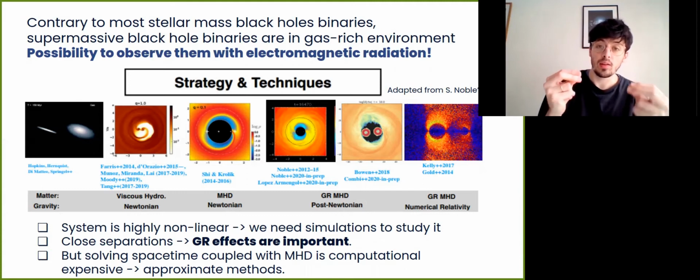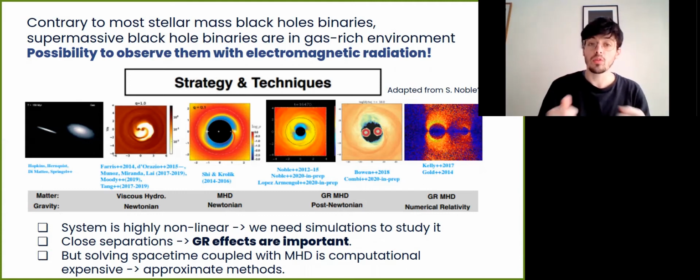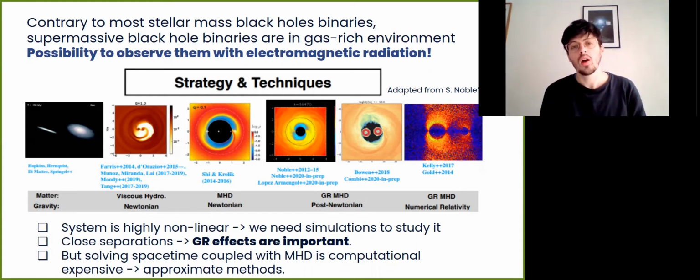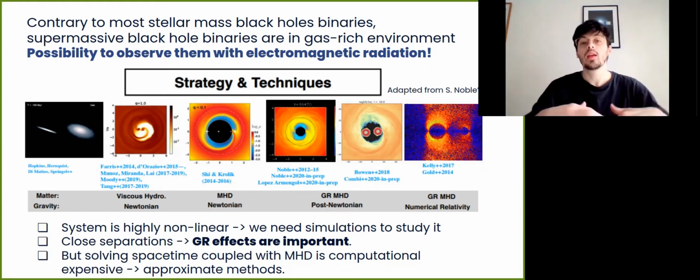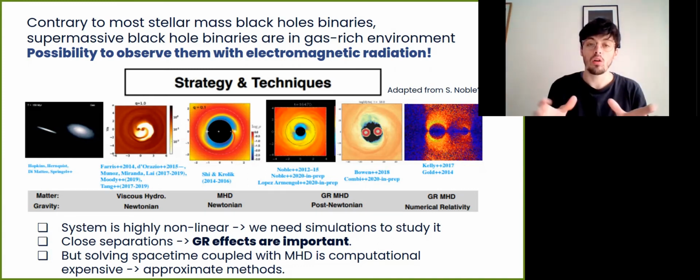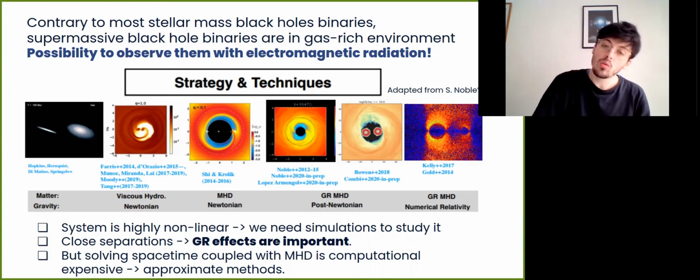if we consider that the binary is in the inspiral regime, so it's emitting gravitational waves, but it's not too close to merger, we could approximate the metric of the spacetime using some analytical approximation, and then we can evolve and focus our computational resources on the fluid. And this is what we do in our work.